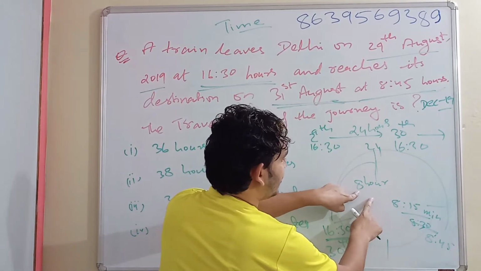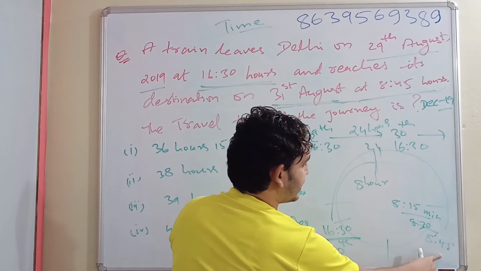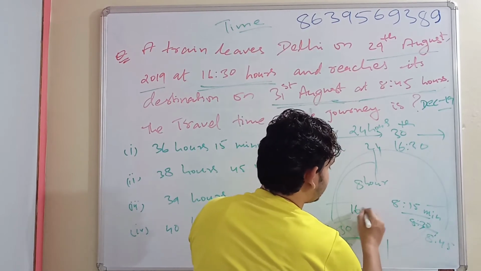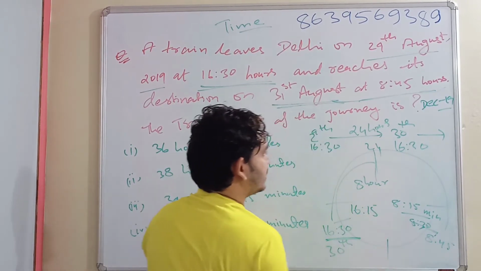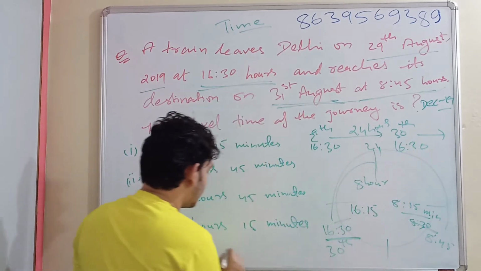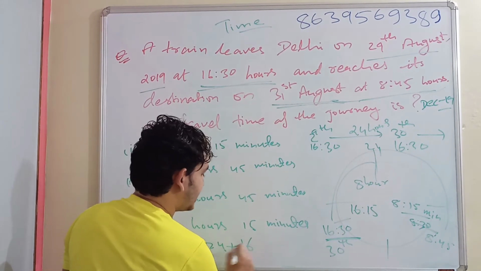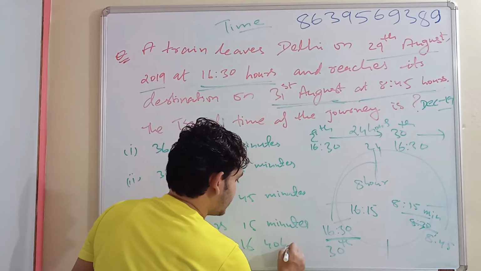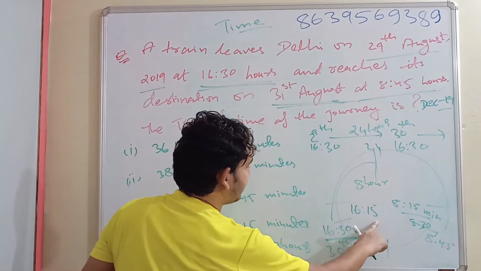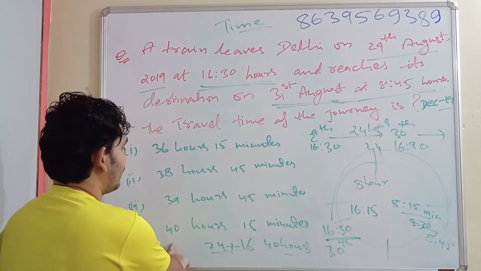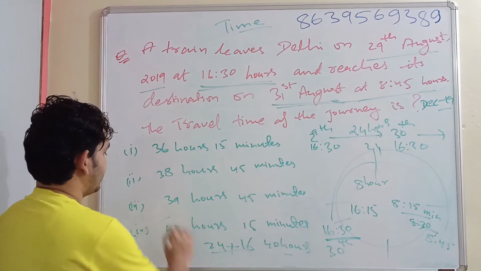So total time from 30th to 31st will be 8 plus 8, 16 hours and 15 minutes. 24 hours is already completed. So 24 plus 16, that is 40 hours, and the extra 15 minutes. Option 4, 40 hours 15 minutes.